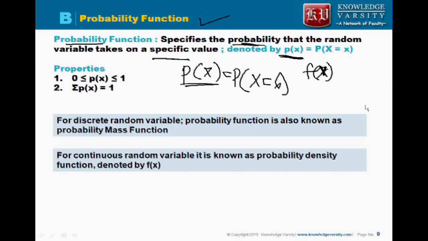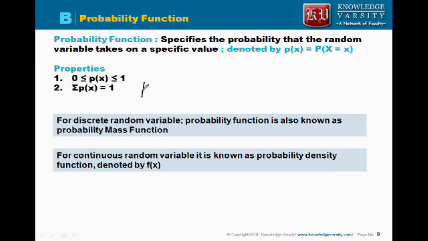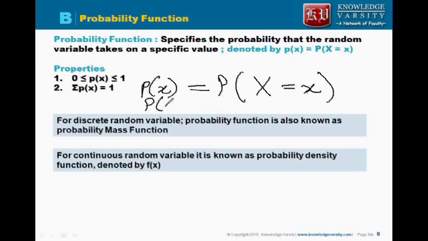So what we are saying is this probability is denoted as p(x), and it is written as P(X = x), small x. For example, when you are throwing a die, what is the probability of number 1 coming? We say that it is written as probability X is equal to 1.